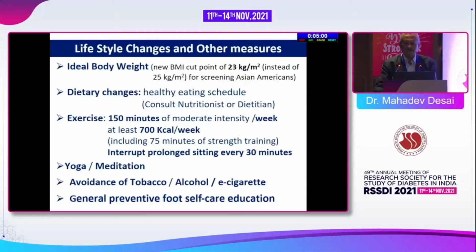The lifestyle changes are obviously very, very important, and we should try to maintain the ideal body weight, keeping in mind that the new BMI cutoff point is 23 kilograms per meter square for all our Asians, and the dietary changes should include healthy eating habits and consulting nutritionists or dietitians if required. Exercise: we must tell our patients to do at least 150 minutes of vigorous exercise, and out of this, 75 minutes should be weight training.